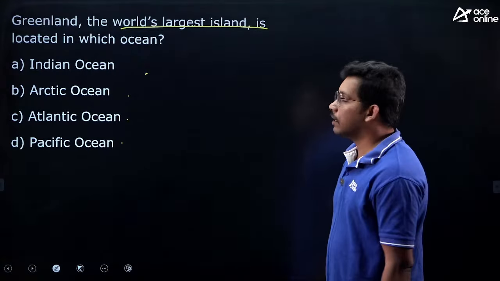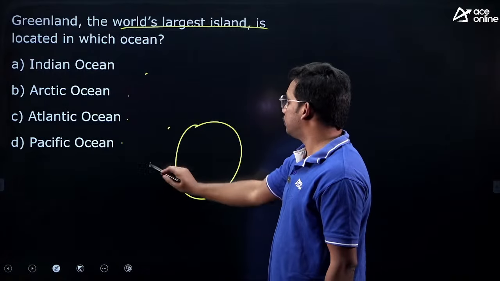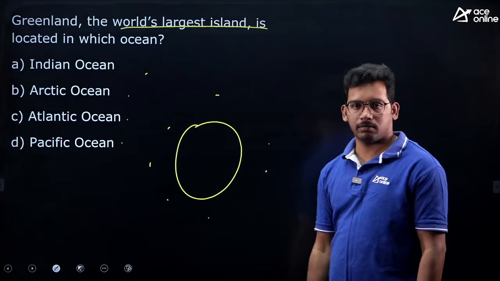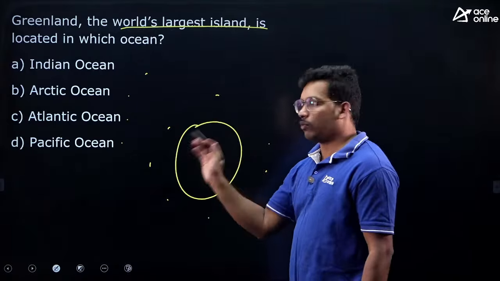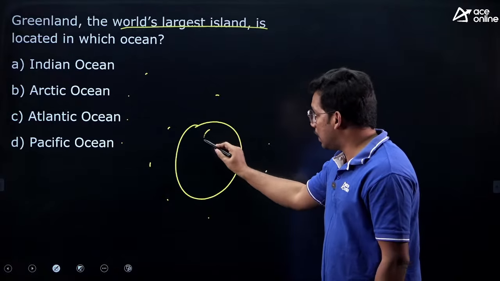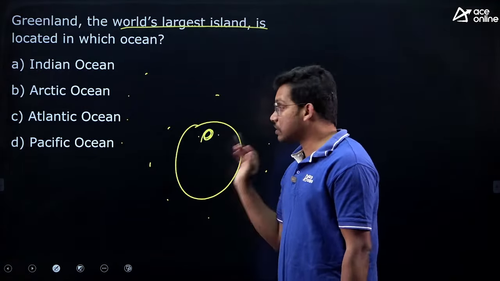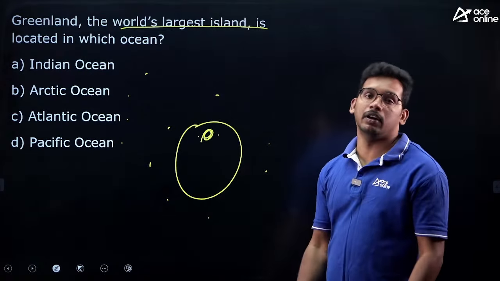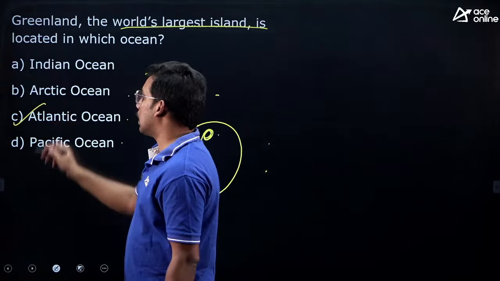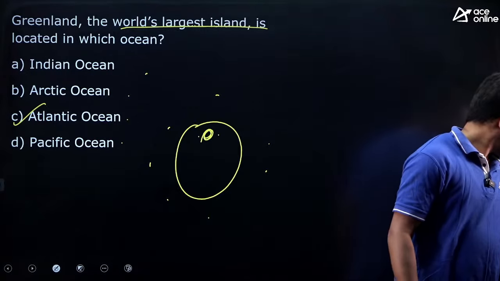So Greenland is the world's largest island. What is an island? An island is a landmass surrounded by water on all 4 sides. So in the world we have Greenland in the Atlantic Ocean, right? And this is the largest island in the world in terms of area, very important. So it is in the Atlantic Ocean. It is a fact. There is no concept as such.